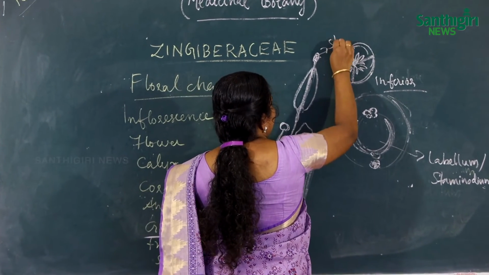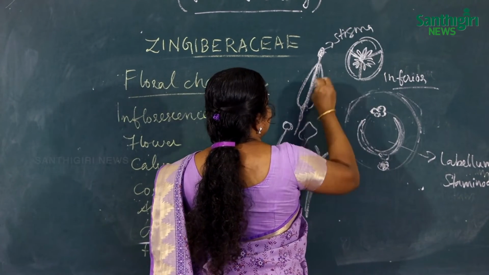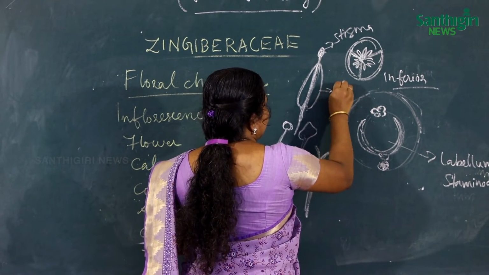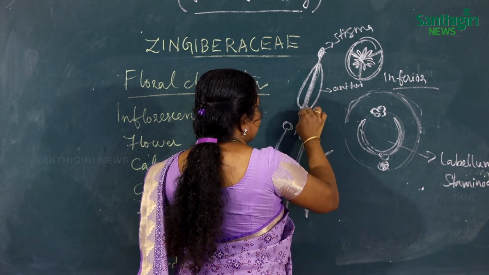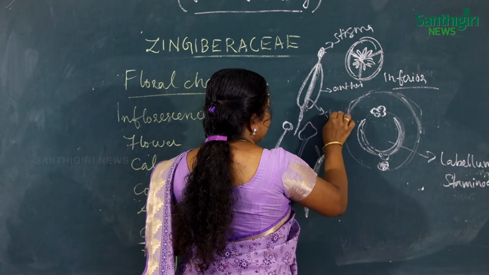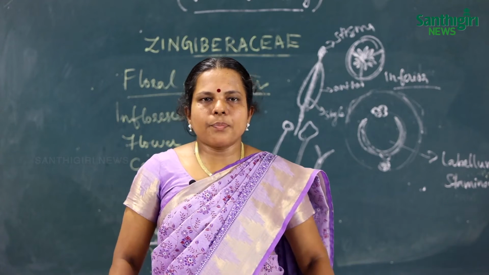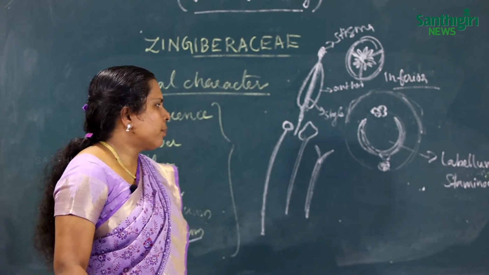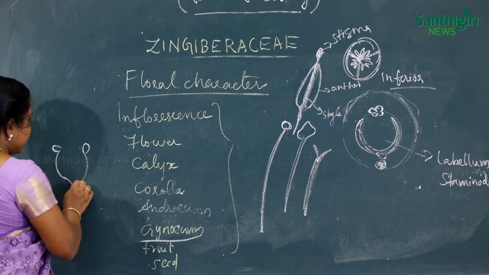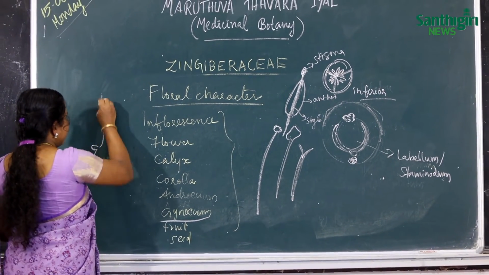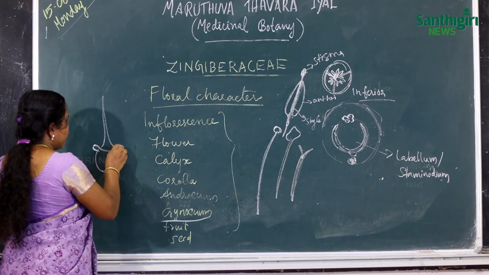This is the stigma, and this is the style. And there is a prominent nectariferous disc present at the base of the epigynous ovary.